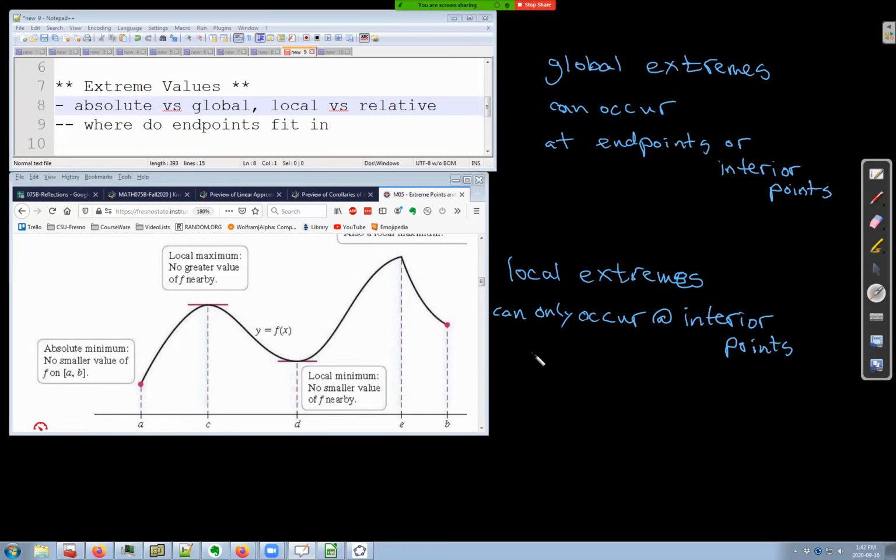Now I do have to warn you that some books would call this a local minimum. There's not a universal agreement on whether something like this should be a local minimum or not. It depends on what book you read, but our book says no, so we're just going to use that convention. So endpoints can never be local extremes. Endpoints can be absolute, but they can never be local. Just remember that, and you'll be all right.